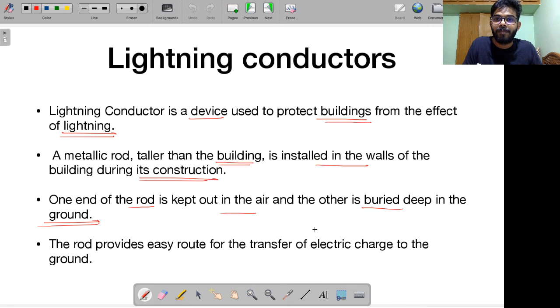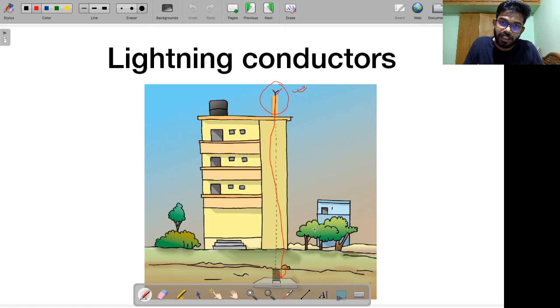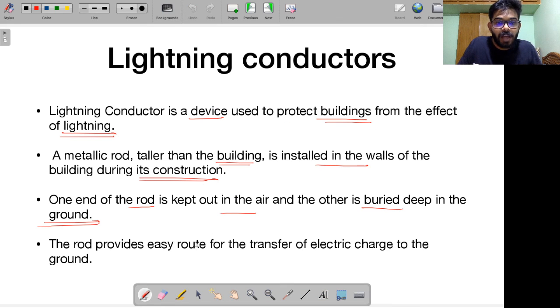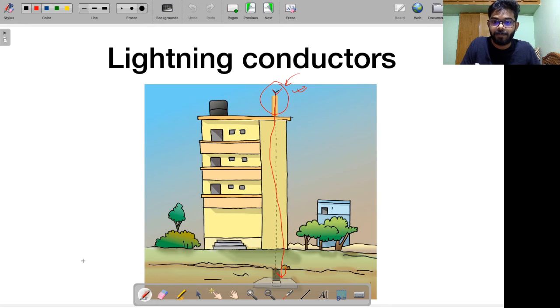Why are you doing this? Because in case of electric discharge, this rod is a good conductor of electricity. It is going to offer an easy route for transfer of electric charge to the ground, right? Electric charges are trying to find the easiest path for them. So this happens to be the easiest path.